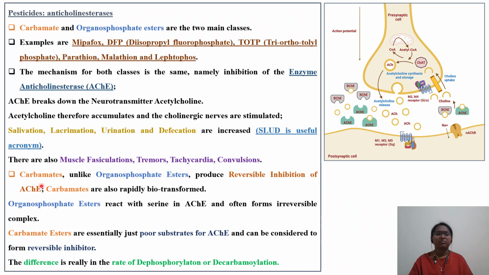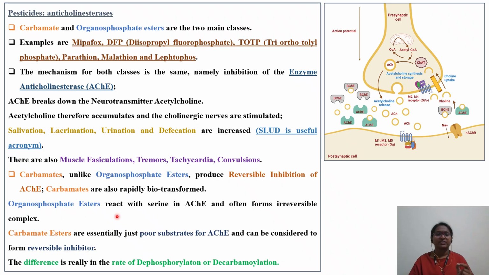Next, coming to carbamates. Unlike organophosphates, the major difference between carbamates and organophosphate esters is that carbamates produce reversible inhibition of acetylcholinesterase, whereas organophosphate esters cause irreversible inhibition of acetylcholinesterase, something called aging, that we will see on the next slide. Carbamates are also rapidly biotransformed. So the acute carbaryl carbamates undergo rapid biotransformation.